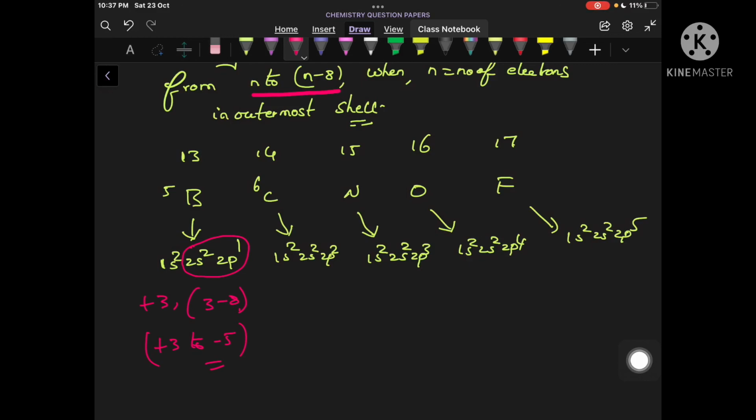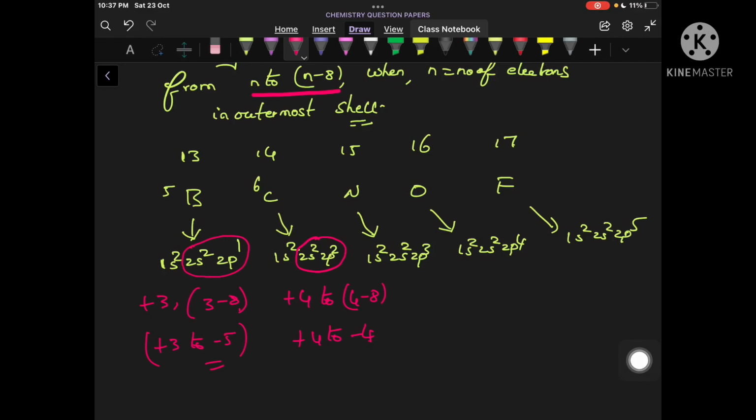Similarly, if you take 14th group elements, the number of electrons in the outermost shell is 4. So I write 4 plus 4 to 4 minus 8, that is plus 4 to minus 4.